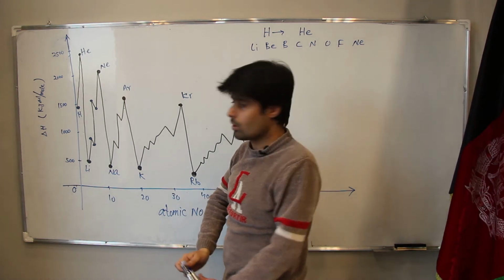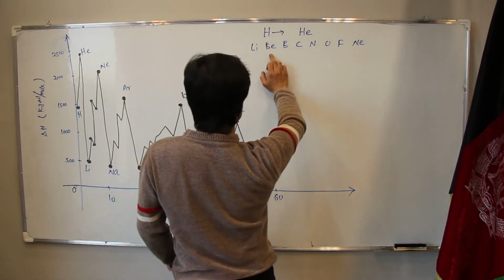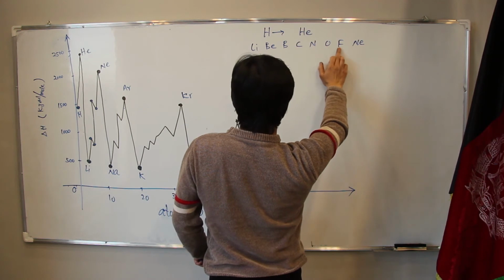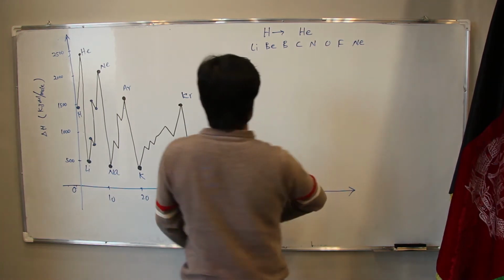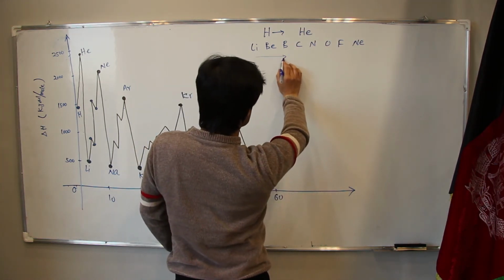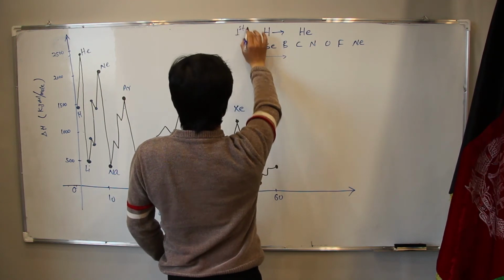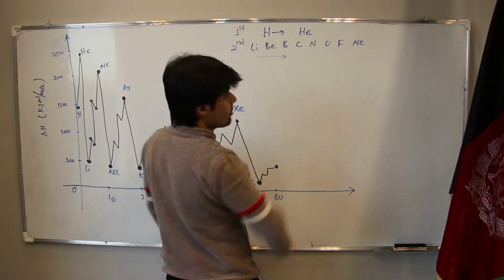Do we have this one or not? Lithium, beryllium, boron, carbon, nitrogen, oxygen, fluorine, neon. It means they are in one period. This is the first period and this one is in the second period.